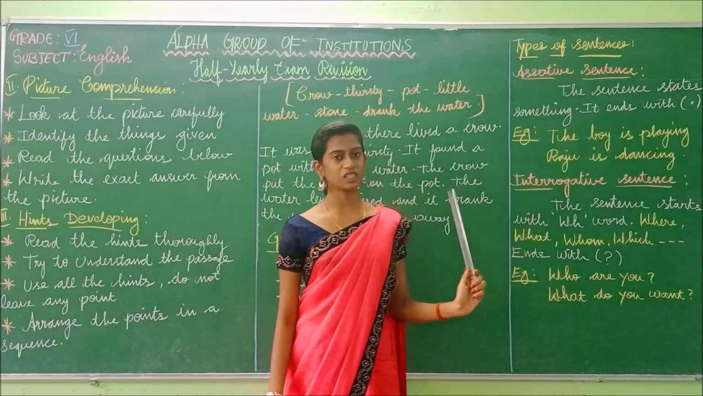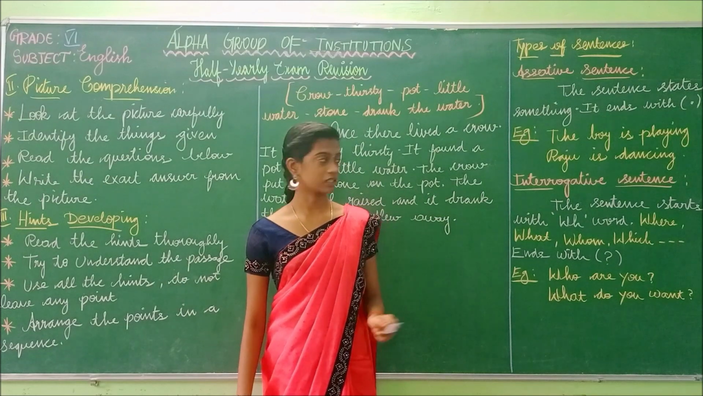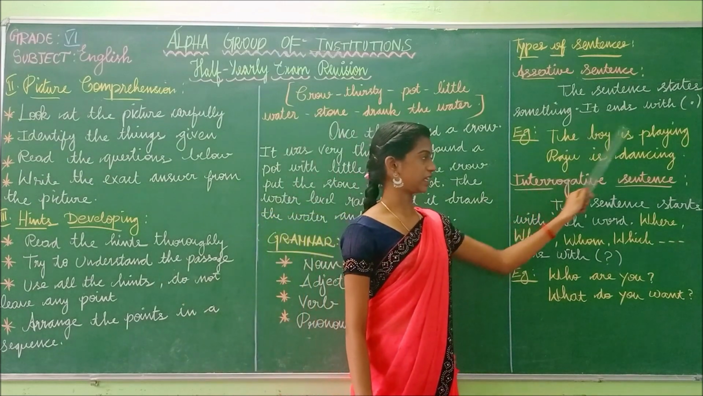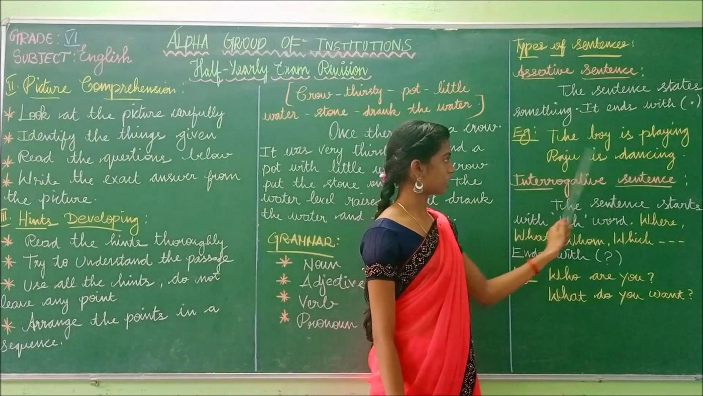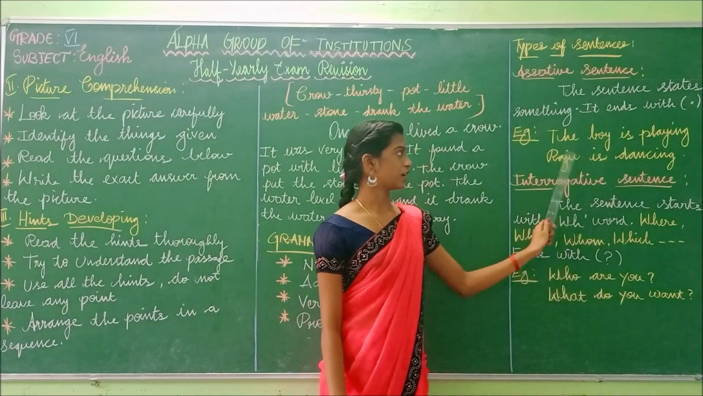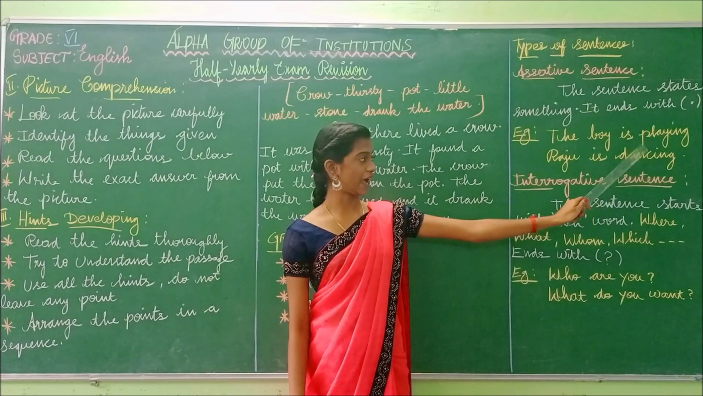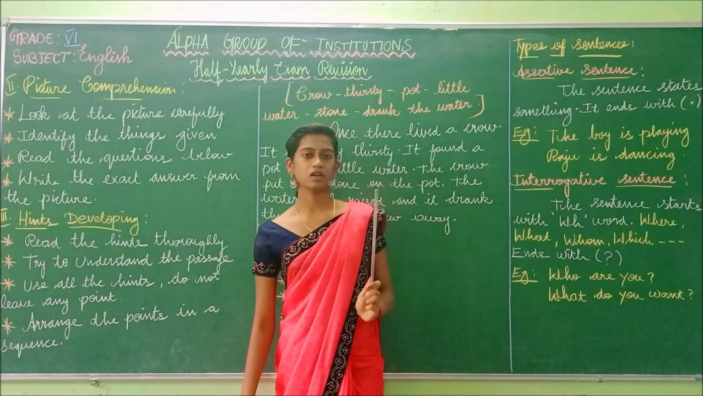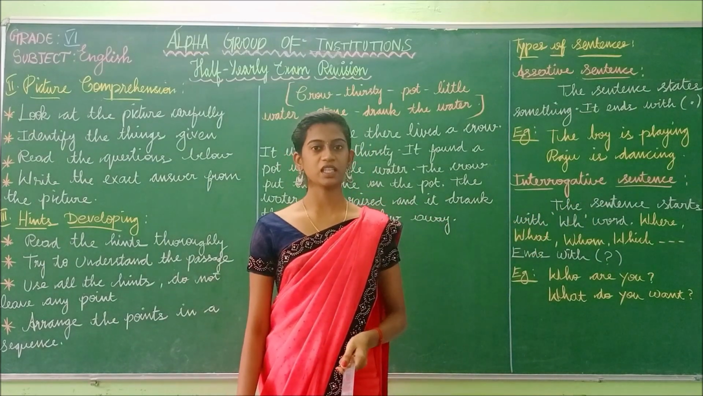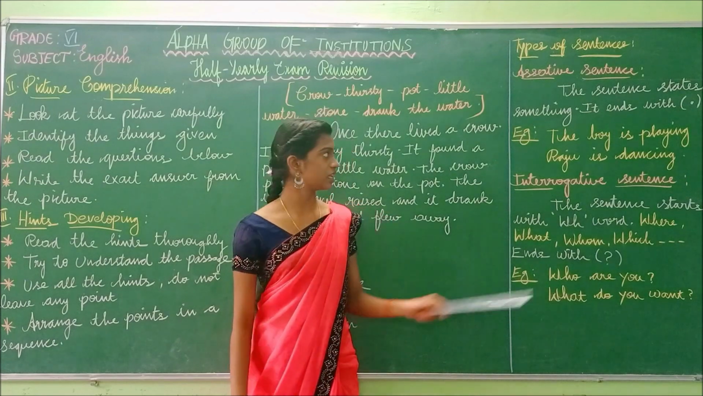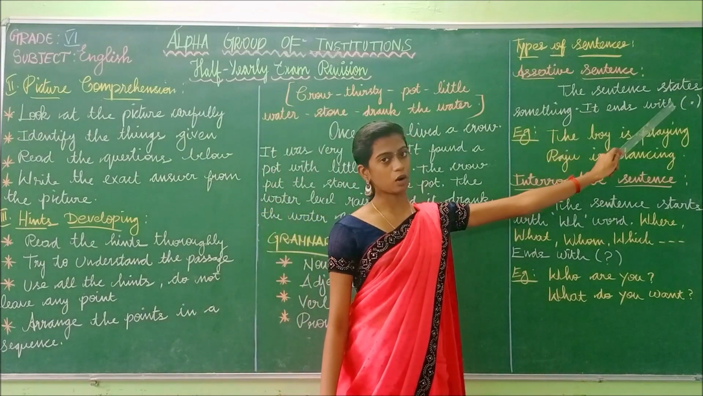So something has been stated in this sentence by the boy. The boy has been playing. Likewise, Raju is dancing. The subject Raju has been doing something. The action is dancing. So if a sentence states something, that is known as the assertive sentence, and the sentence always ends with a full stop.